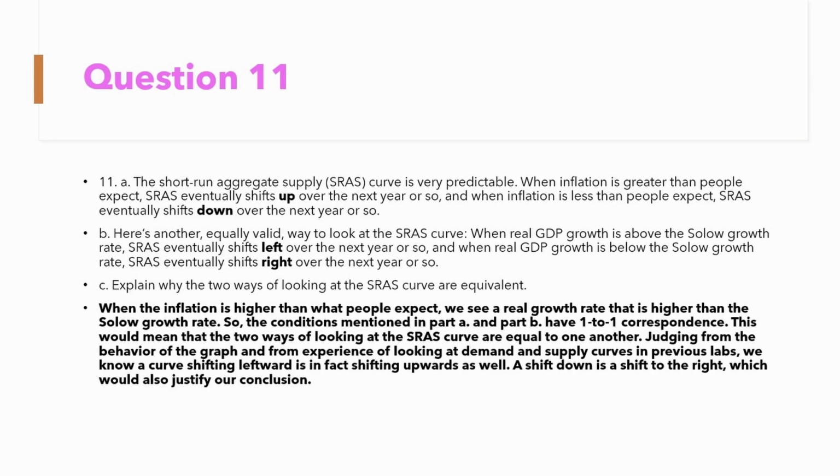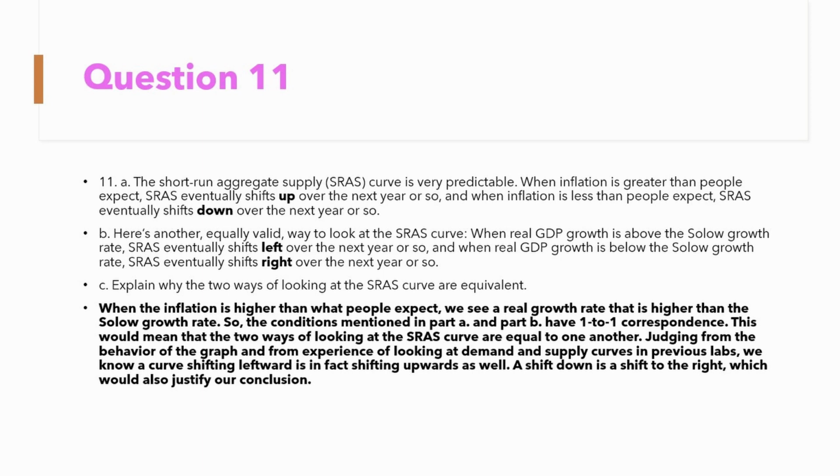In question 11, we're looking at two different ways to look at the shift in the short-run aggregate supply curve, or the SRAS curve. So when inflation is greater than what people expect, the curve eventually shifts up, and when the inflation is less than people's expectation, the curve will shift down.